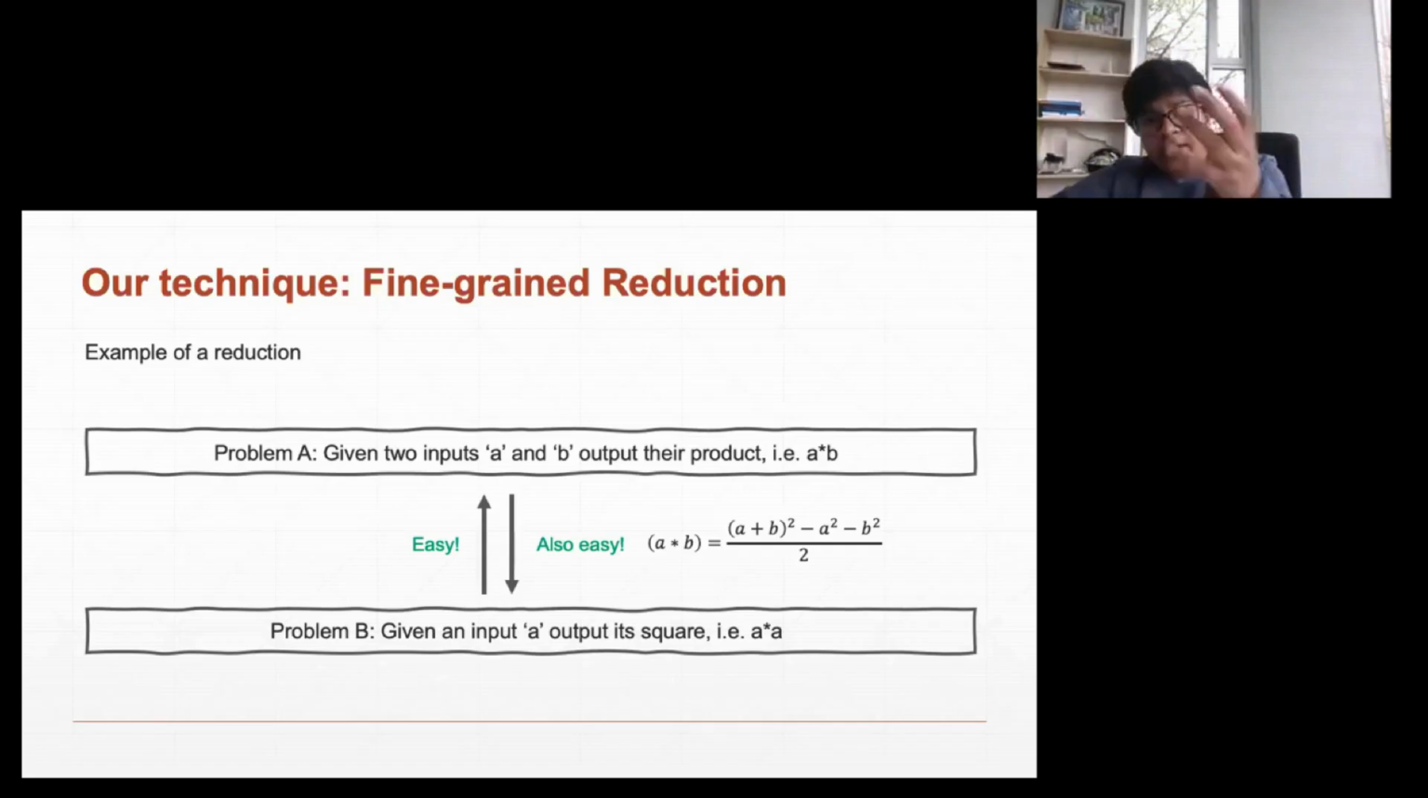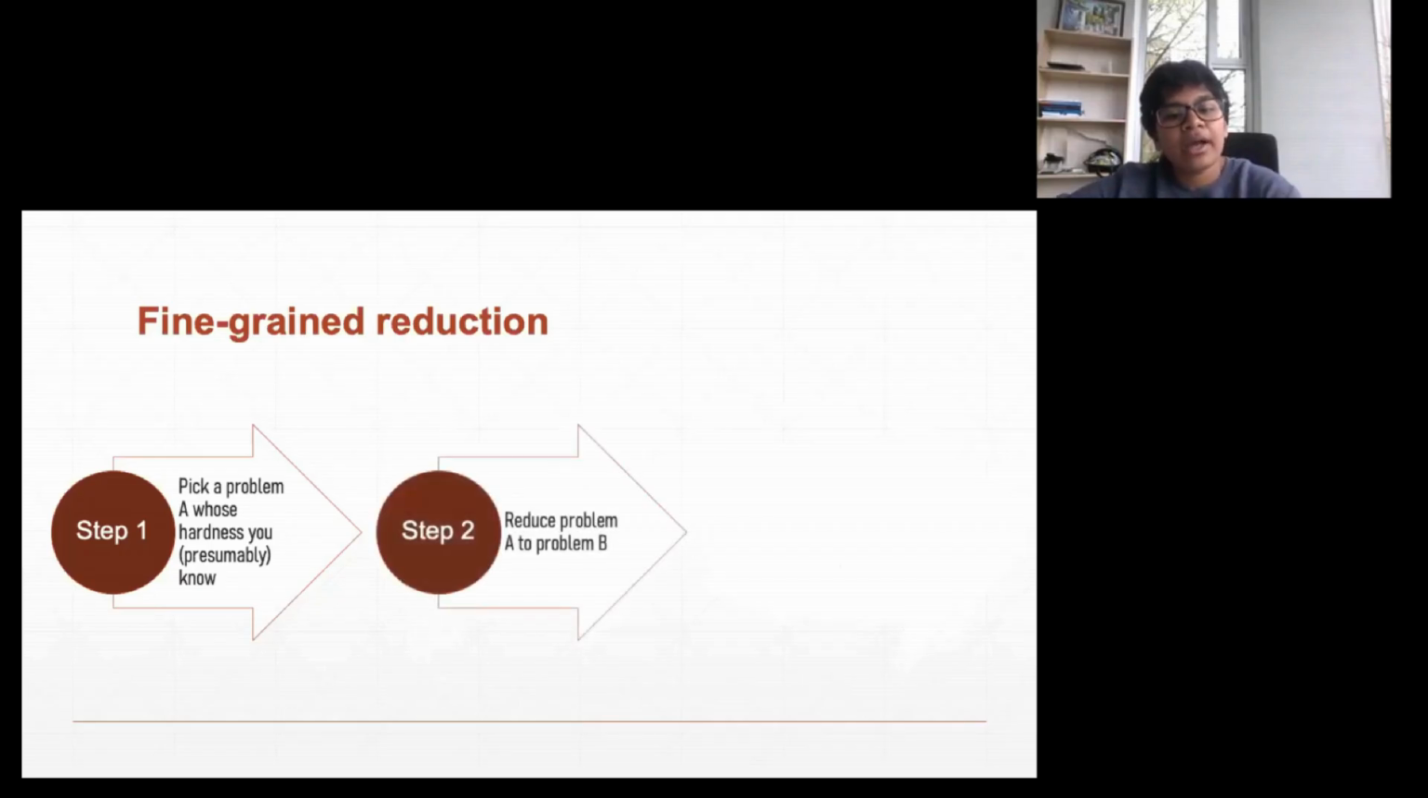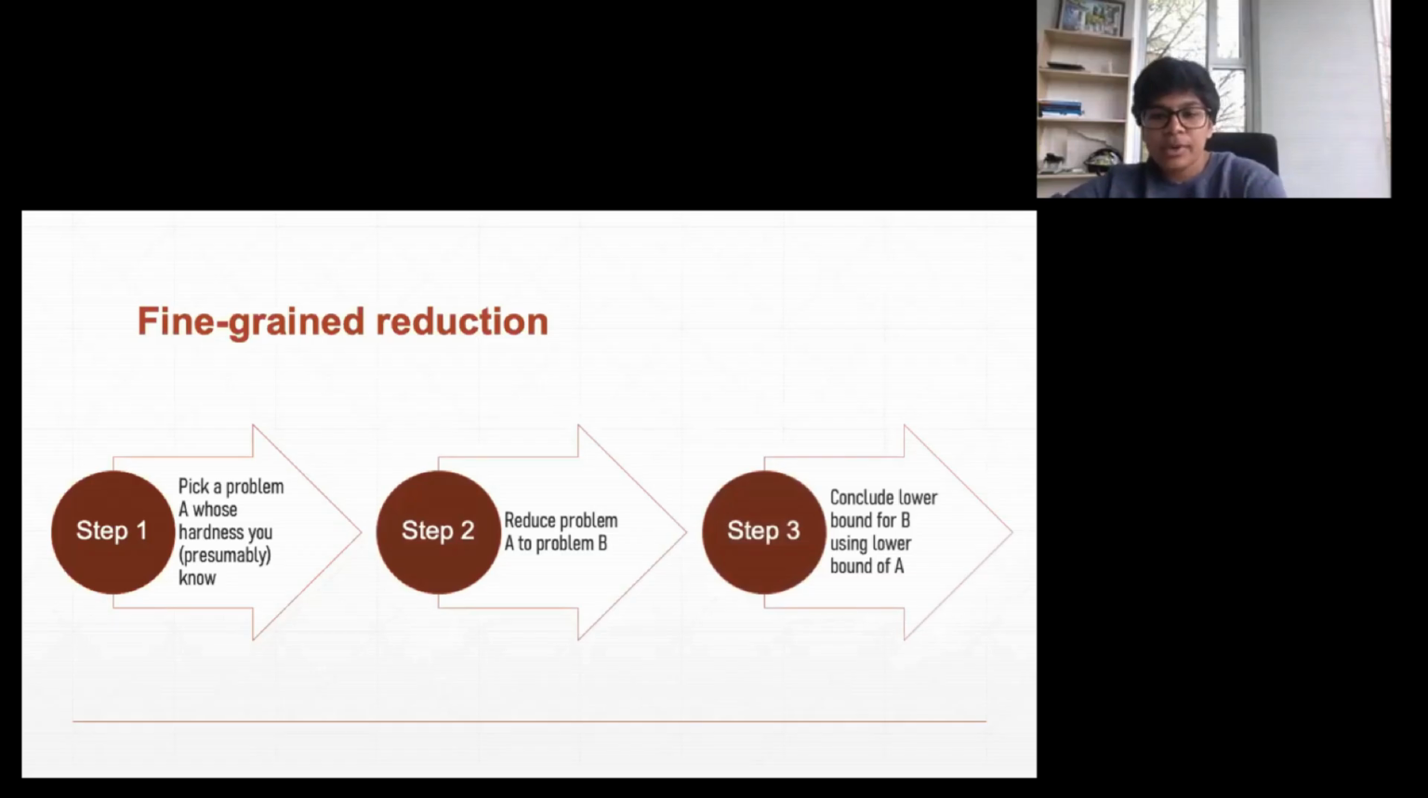And our results also follow this kind of technique. It's a little more complicated, but the basic principle is still the same. So here we pick a problem whose hardness we either know or conjecture to be known, because in complexity theory it's really hard to prove unconditional lower bounds. And we reduce this problem A to problem B, and then we conclude a lower bound for problem B using the lower bound for problem A.